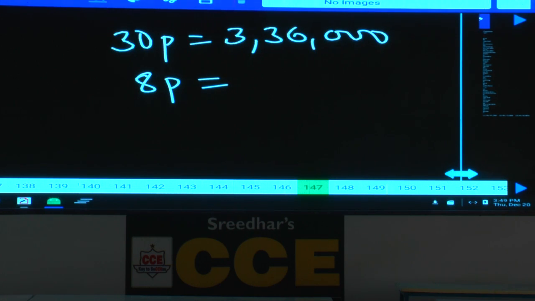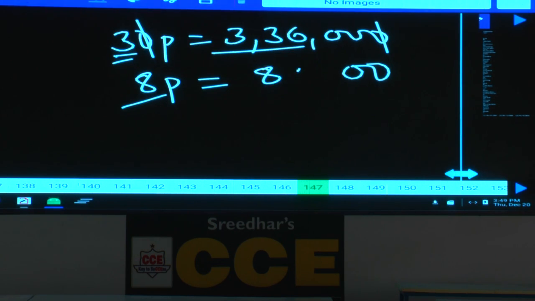8 parts is equal to how much? Got it? 10 and 10 cancel, you have 2 zeros, so your answer also should get 2 zeros. 3 how many times is 336? 112. 112 times of 8, that is 896, so 89,600.